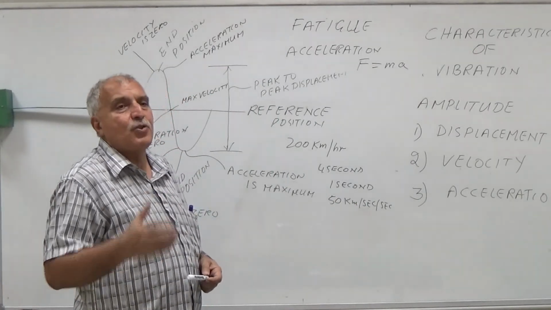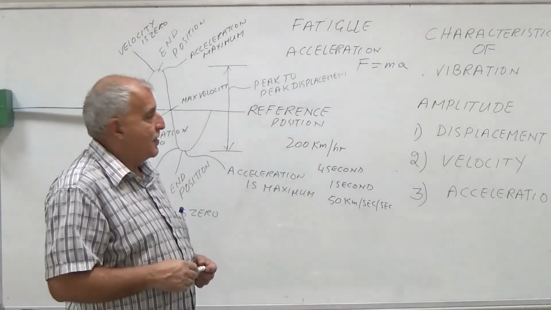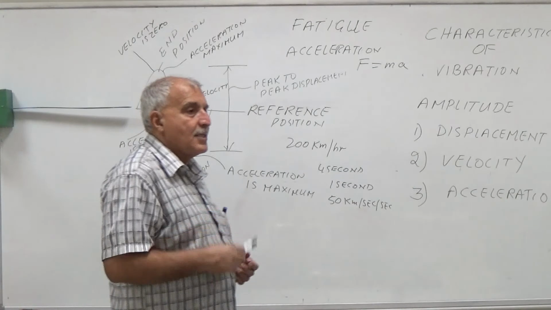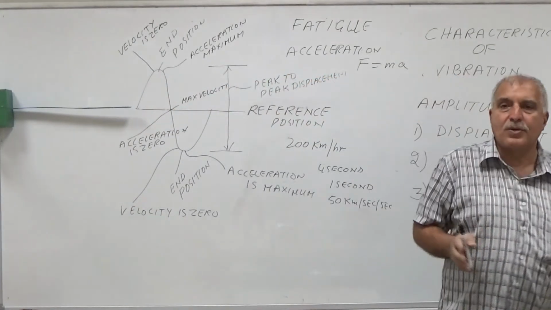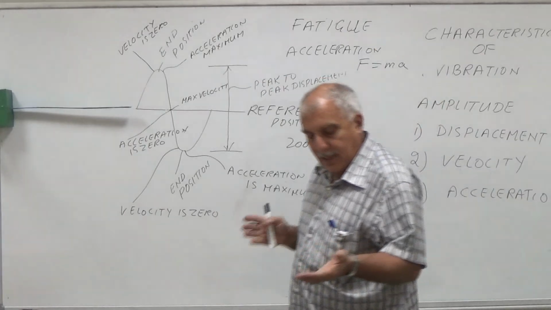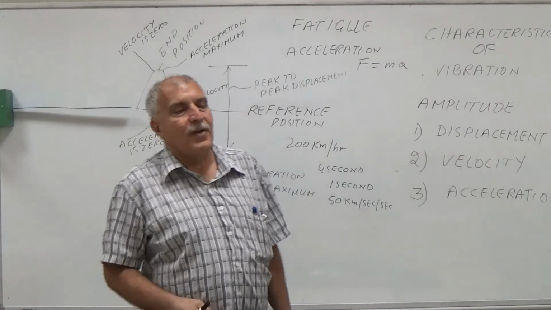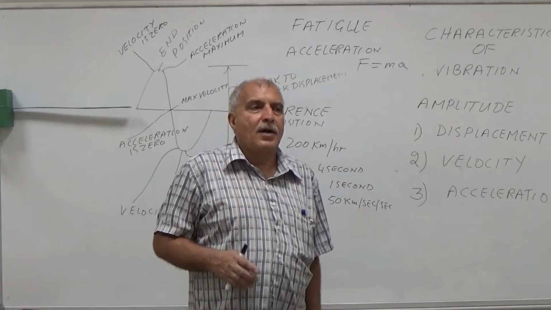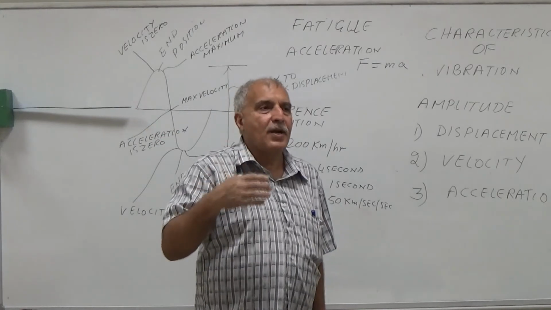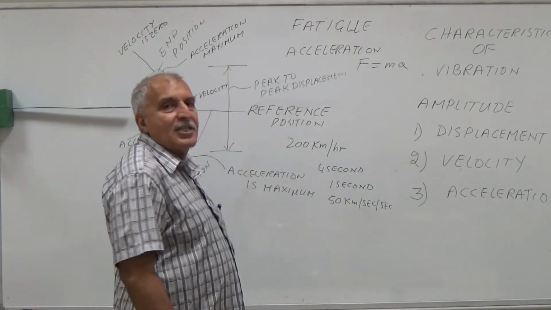And that force will throw him out. So he must wear the seat belt. This is the reason that when you are driving the car, it is very important to wear the safety belt. Because in case of accident, it will hold you. Otherwise, you will be thrown out and you will hit something and have serious consequences.